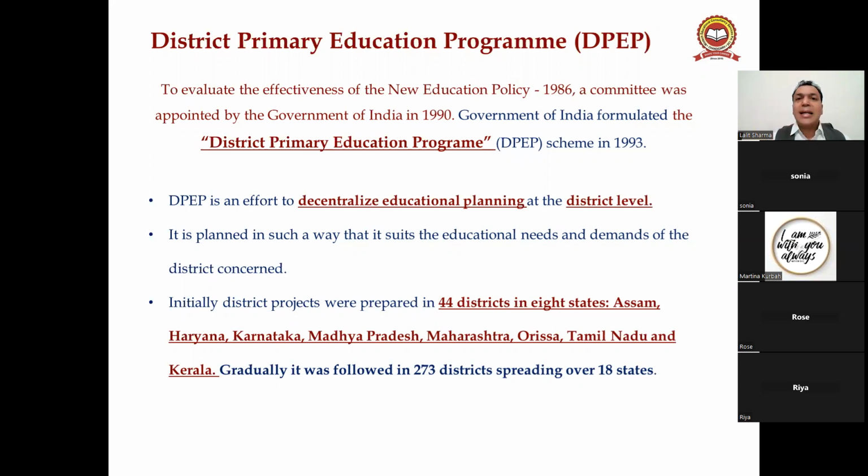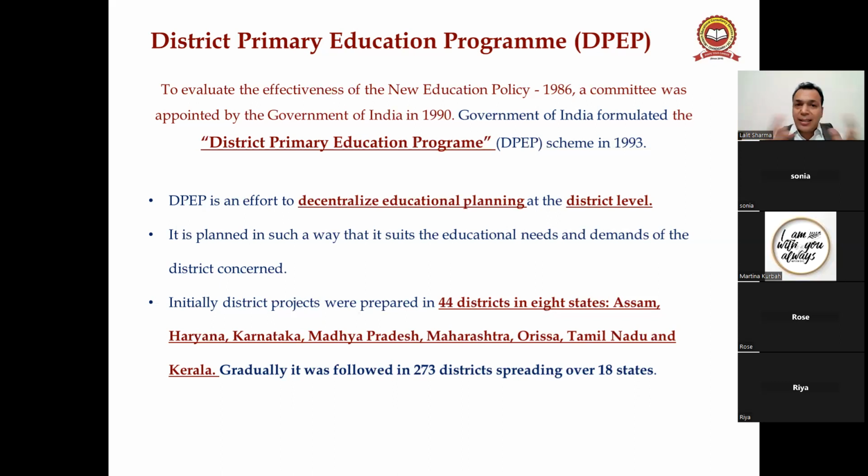Means, guys, it was launched in 1990, a committee was appointed by the government in 1990. Now, the name of the committee was District Primary Education Program. So, guys, before 1990, in India, if you had to open a school, you had to take permission from the central government. In any work related to education, you can understand in an easy way, up to 1990, school education was centralized.